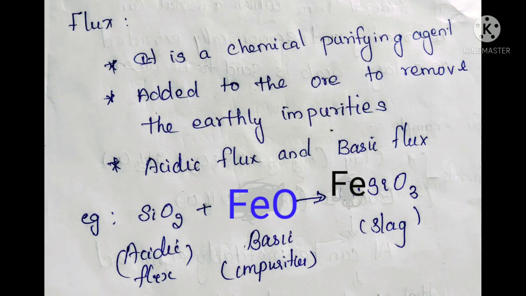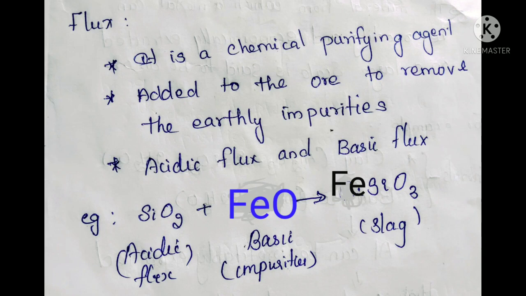See below, a good example is given. From this you can understand what is basic and what is acidic flux. Have you understood? If our impurity is acidic, we will add basic flux. If our impurity is basic, we will add acidic flux to remove the gangue.